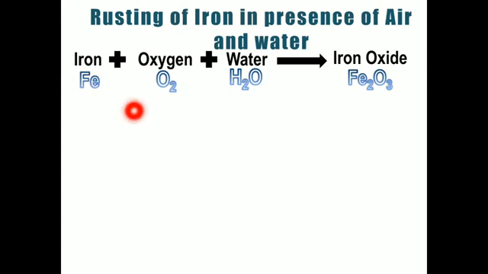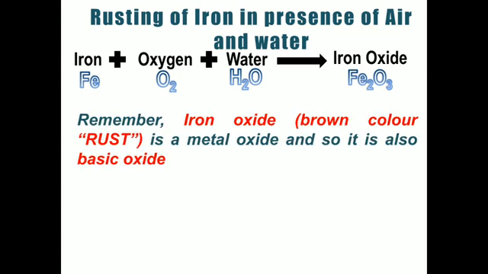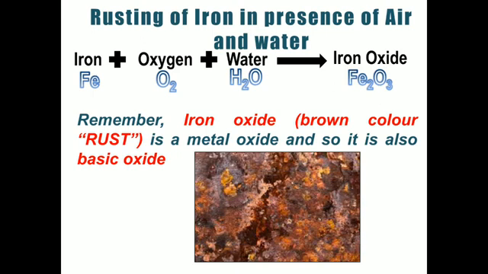So these three things are going to combine together to form a compound that is known as iron oxide. This is iron oxide, which is sometimes known as ferrous oxide or ferric oxide. Now this compound is going to form. This compound is basically brown in color, which is known as rust. So remember, this brown color compound is rust, and remember, this is a metal oxide. Iron is metal and this is oxide, so a metal oxide is going to form, and again it is also basic in nature. So this is the kind of rust you can see on the surface of iron.